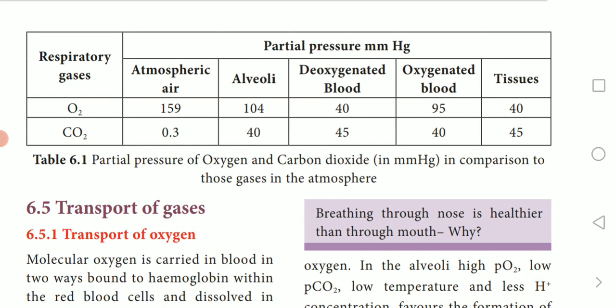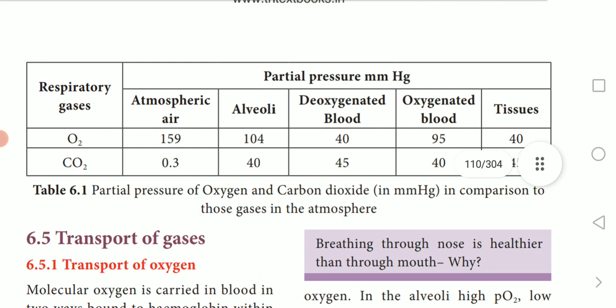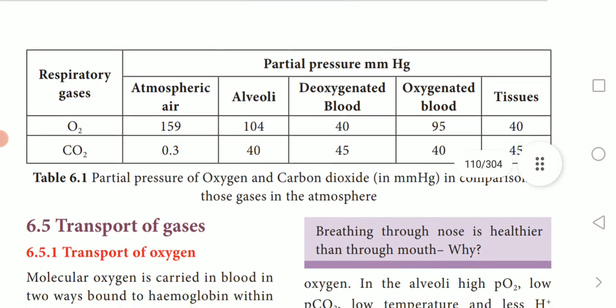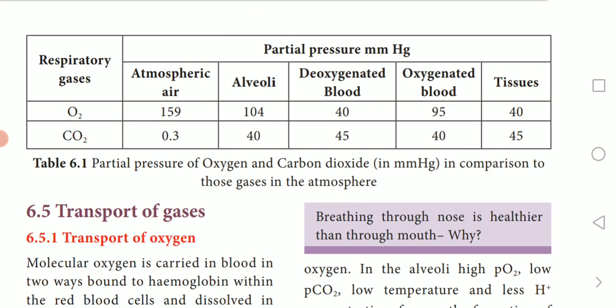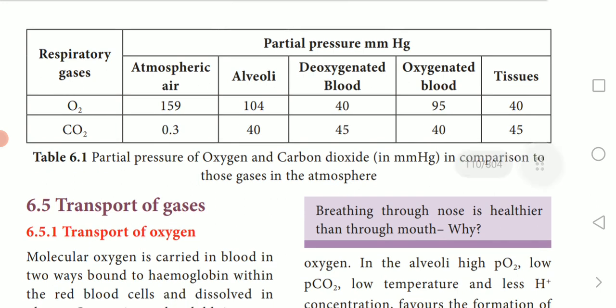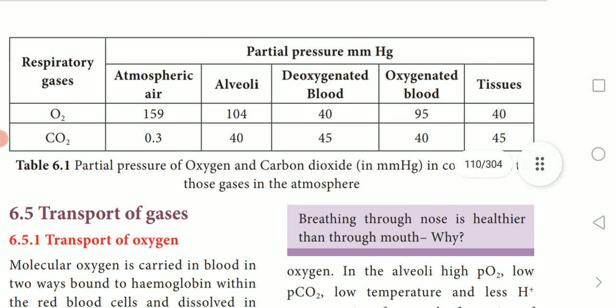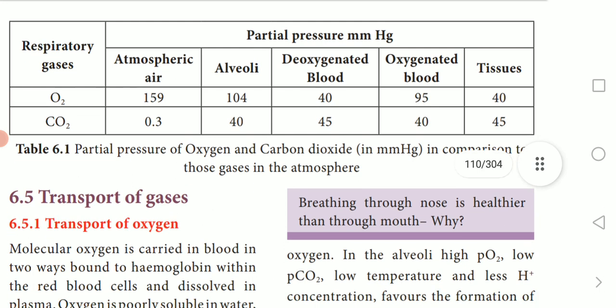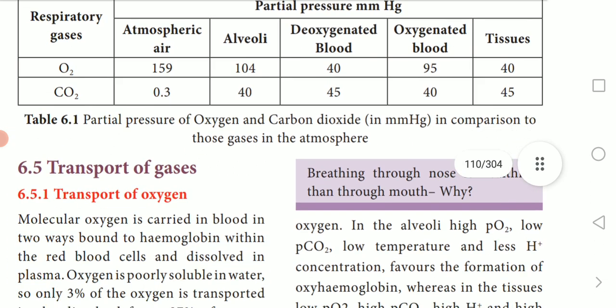The next topic is transport of gases. Here, how gas is going to be transported, that's what we are going to see. You can go through this tabular column. Here, these are the respiratory gases, oxygen and carbon dioxide, in the atmosphere, alveoli, deoxygenated blood, and oxygenated blood. They are given here. You can go through it from the one mark point of view. They'll ask you about the respiratory gases. O2 means oxygen, CO2 you know.